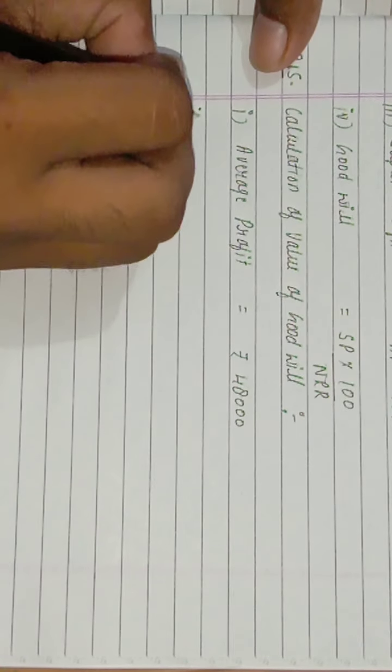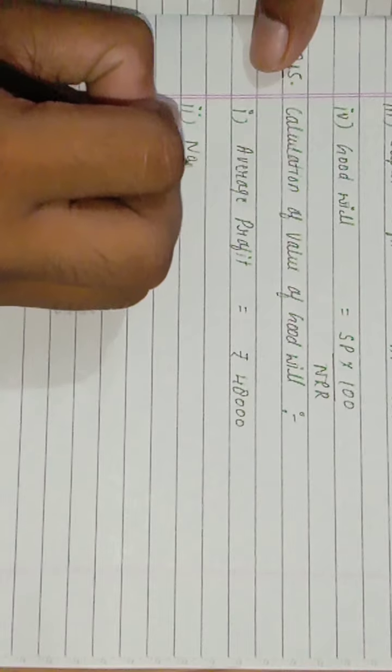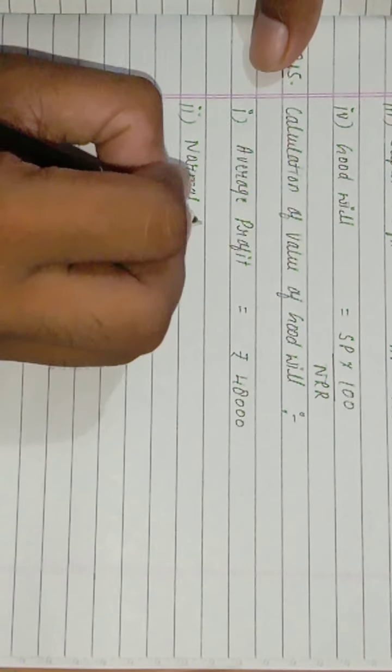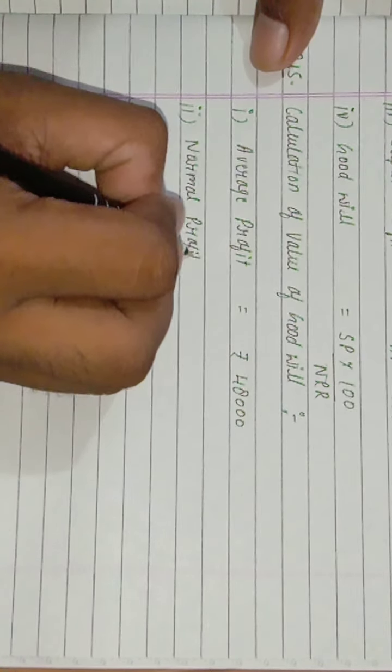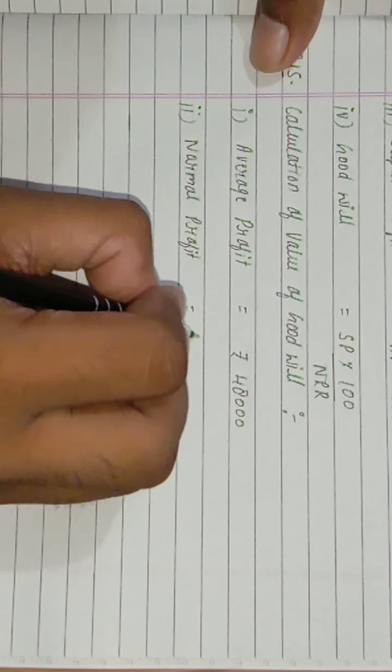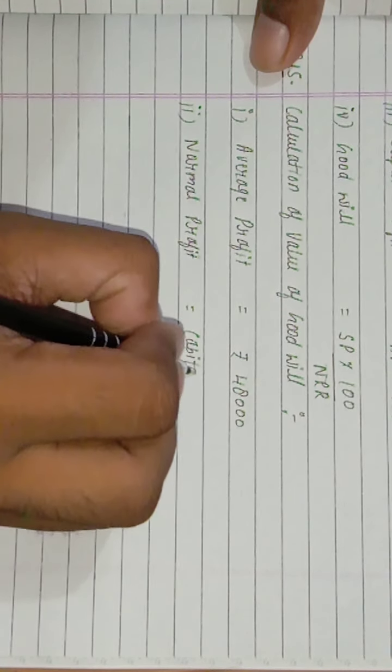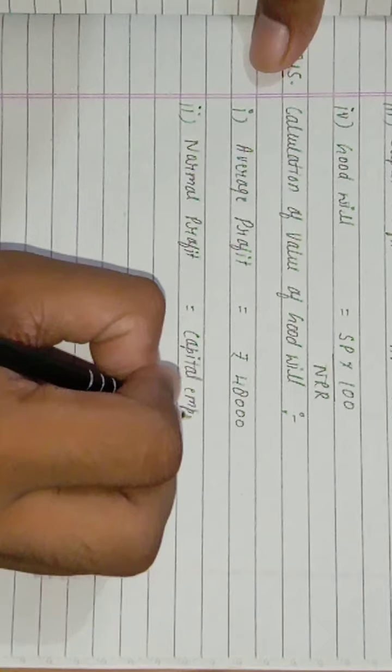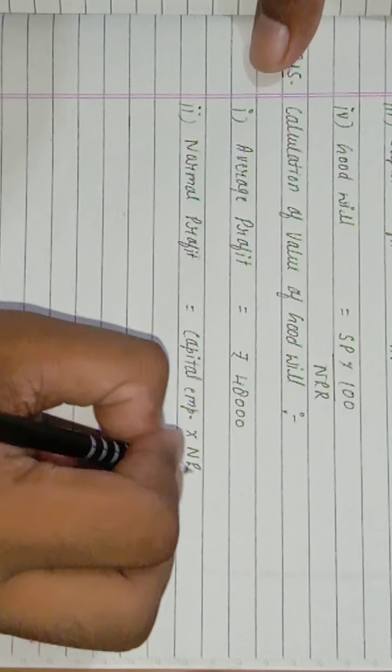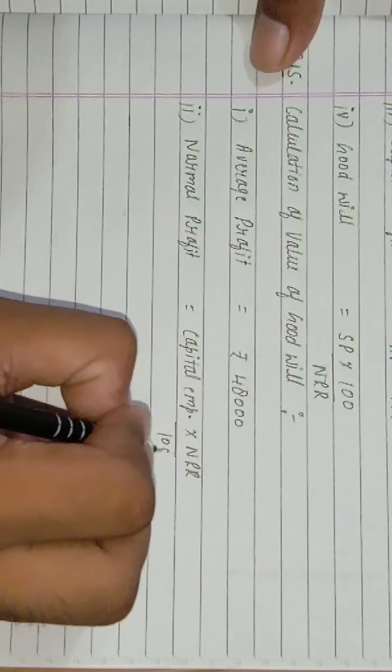The second step, it is the normal profit. The formula of normal profit is capital employed into NRR upon 100.